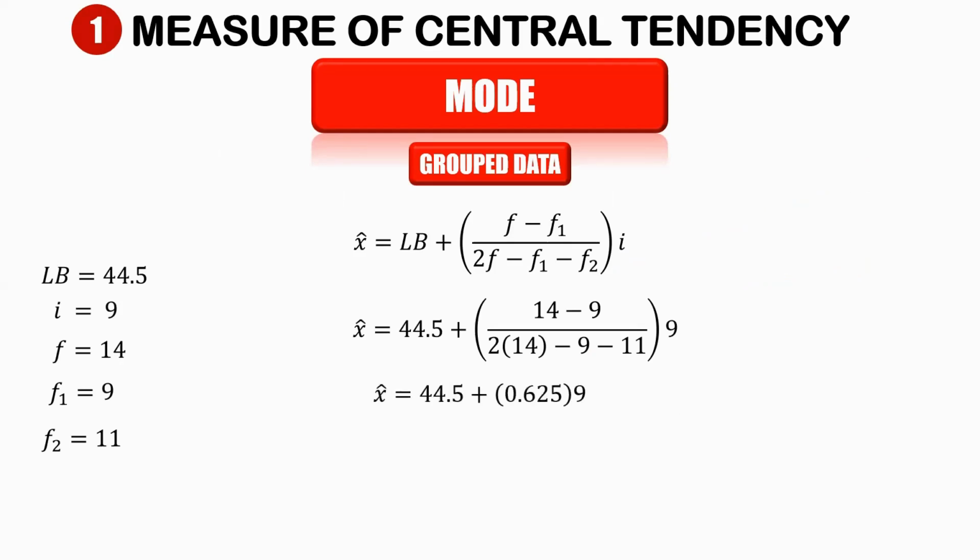We have right now 44.5 plus 0.625 times 9. Getting the product, that is 5.625, plus 44.5, that is equal to 50.13. Therefore, the mode of this grouped data is equal to 50.13.